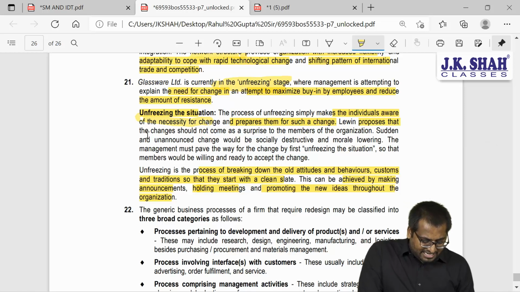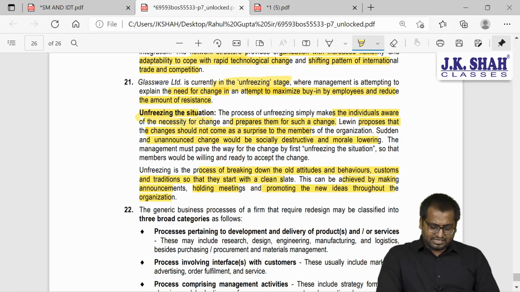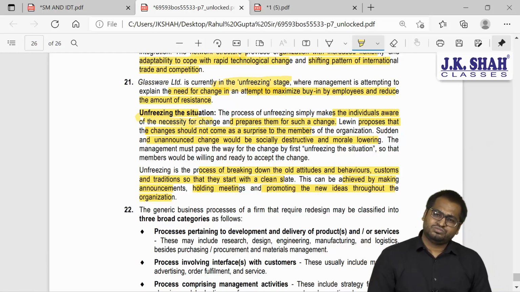Lewin proposes that the changes should not come as a surprise to the members. Sudden and unannounced change would be socially destructive and morale lowering. So this is something which I have already told you.